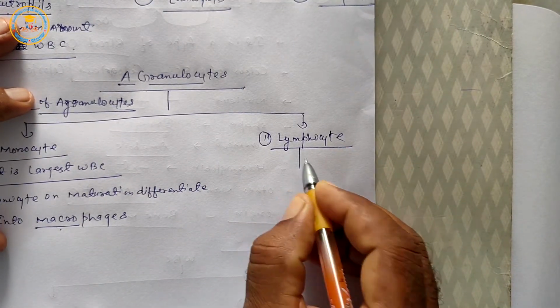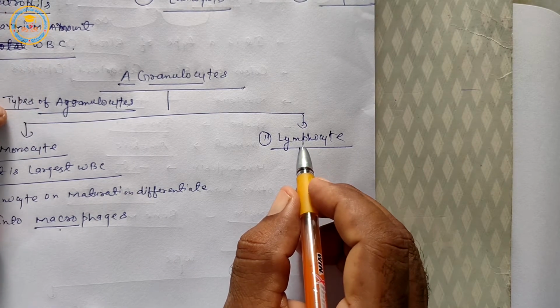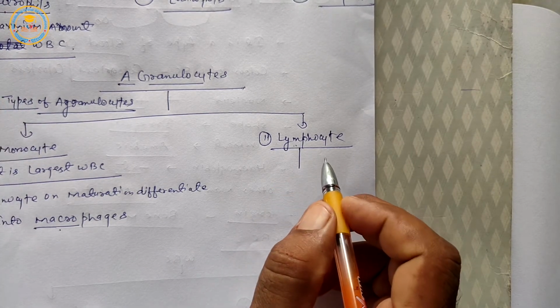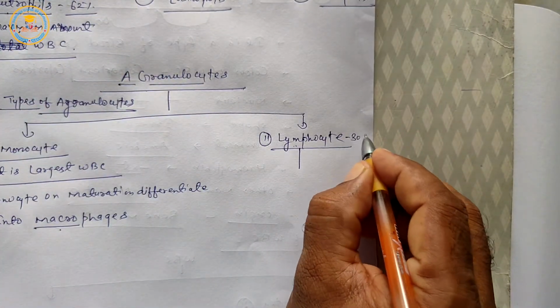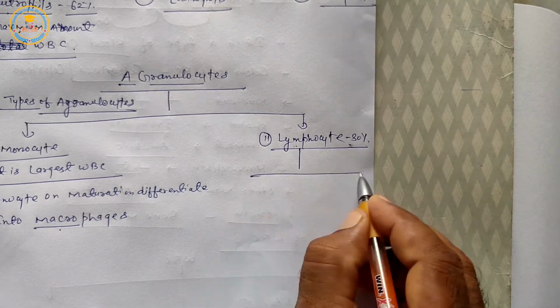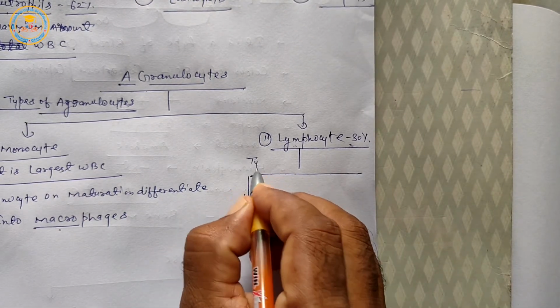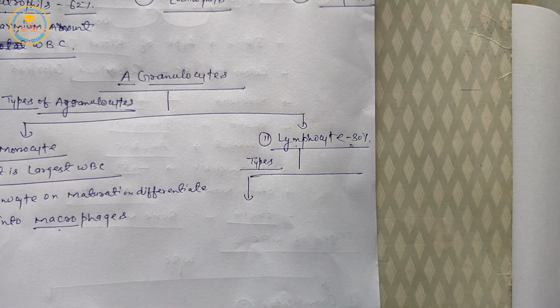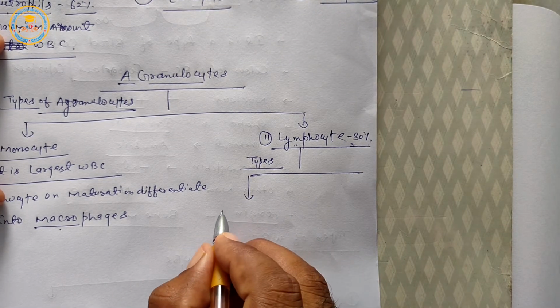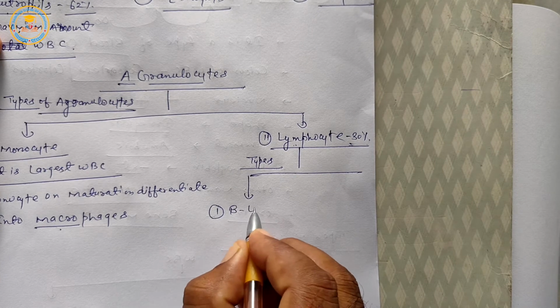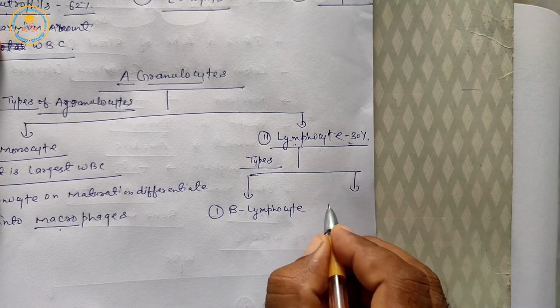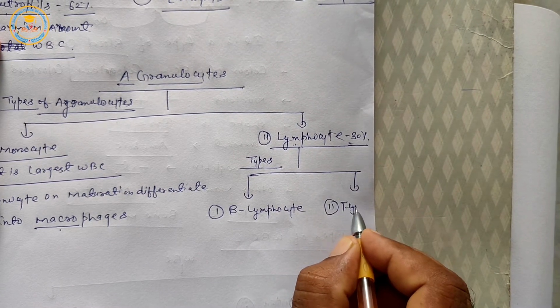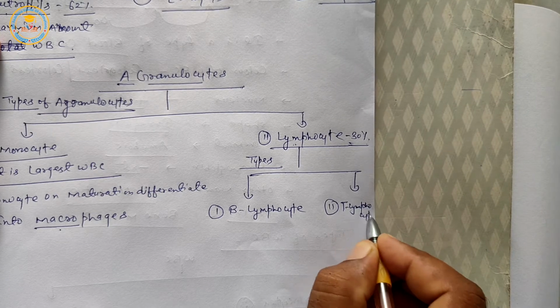Next, the second maximum amount of WBC is lymphocyte. It is approximately 30% of total WBC. Next are the types of lymphocyte. First is B lymphocyte. Second is T lymphocyte.